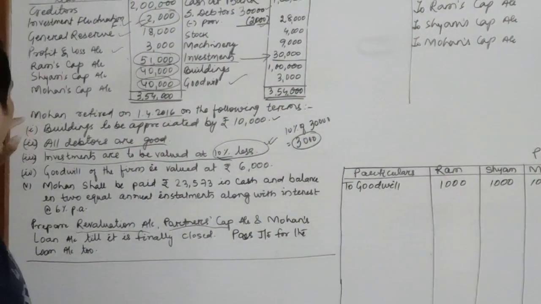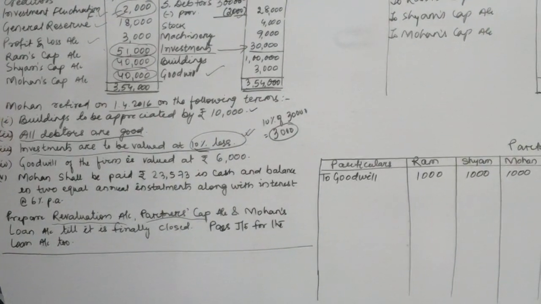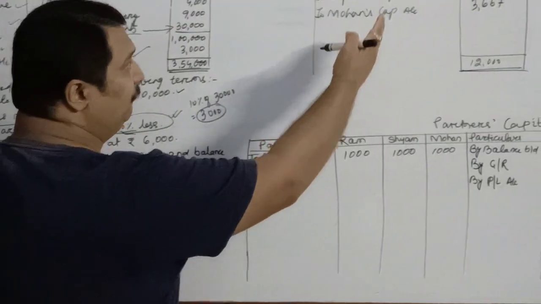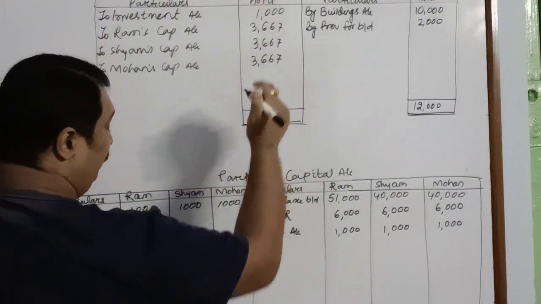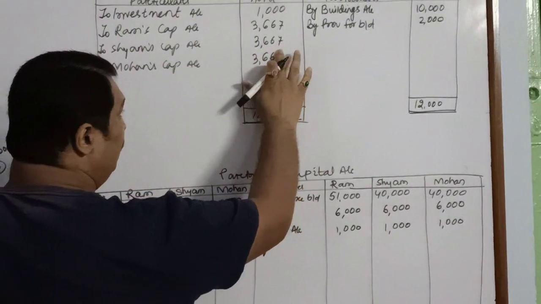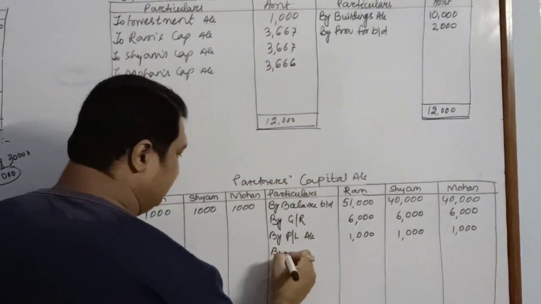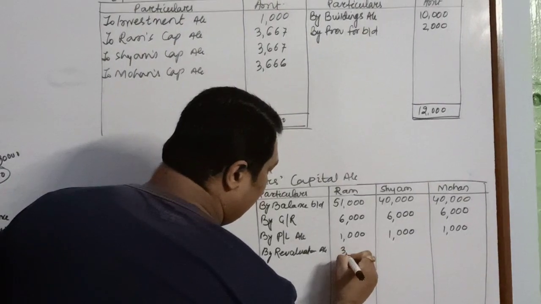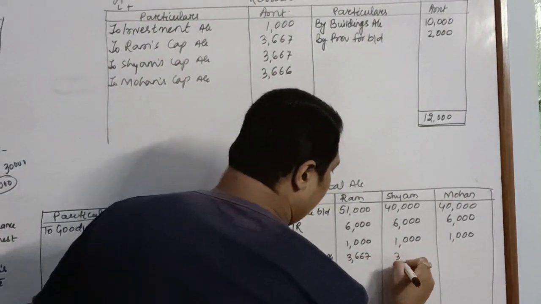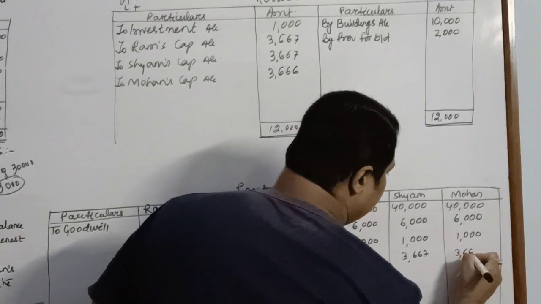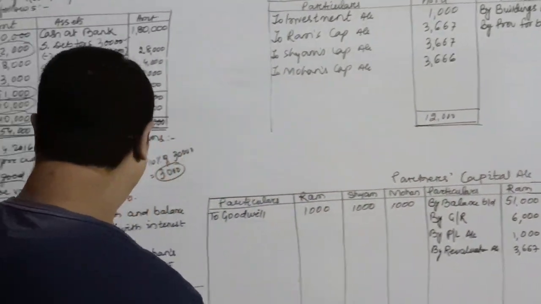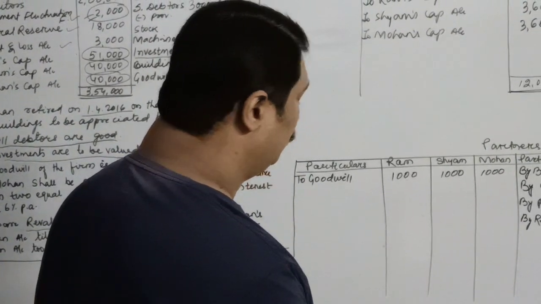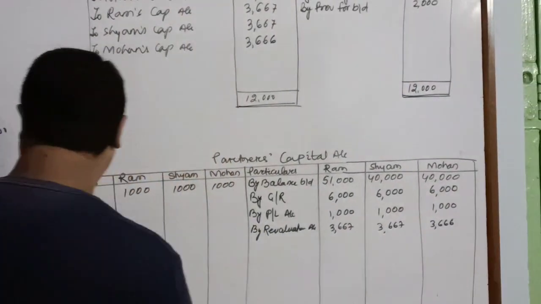Now, the question says that Mohan retired. So this is information. Building, debtors, investment are the three items which are a part of your revaluation, where there is a profit. So we'll transfer it, instead of 7, we'll make it 6, so that the total remains the same. We will write over here by revaluation account 3,667, 3,667, 3,666.